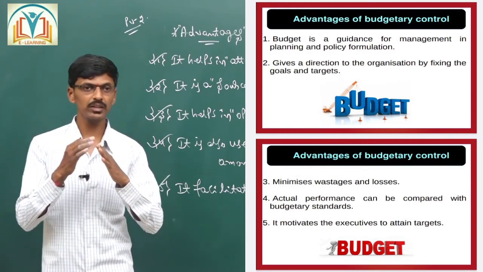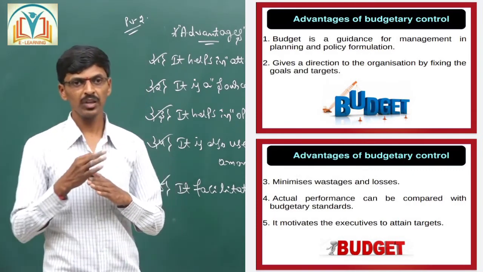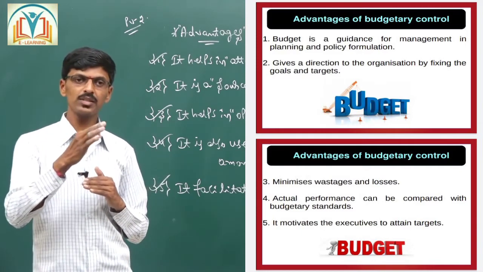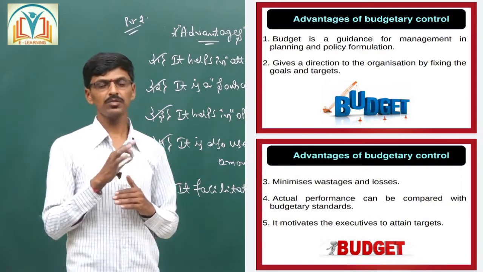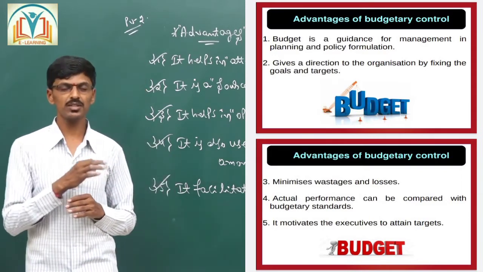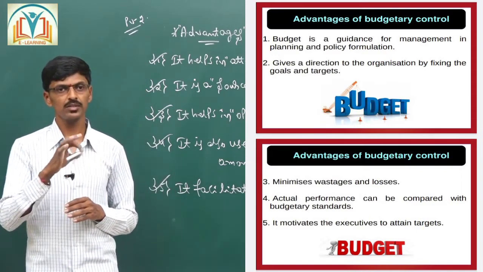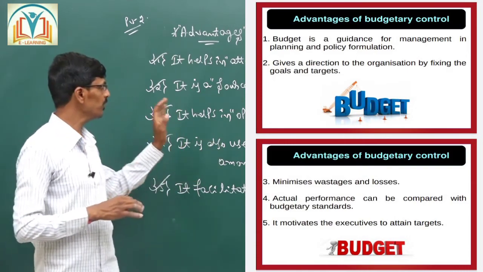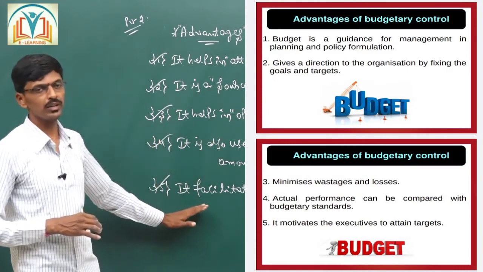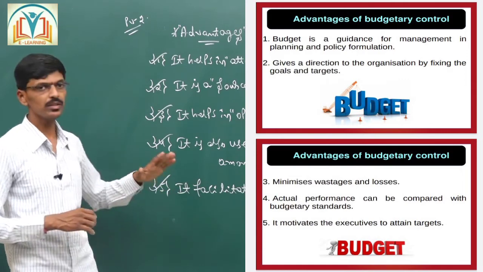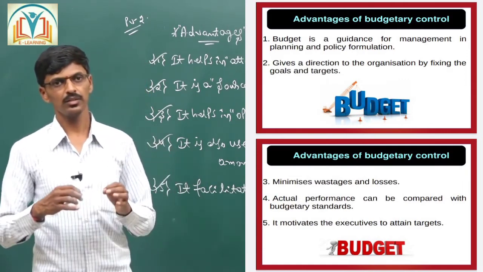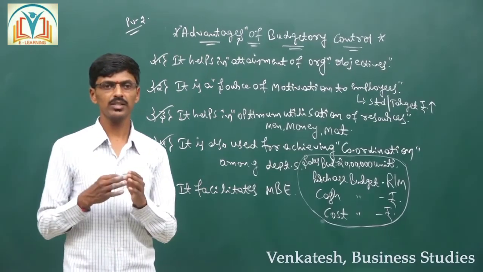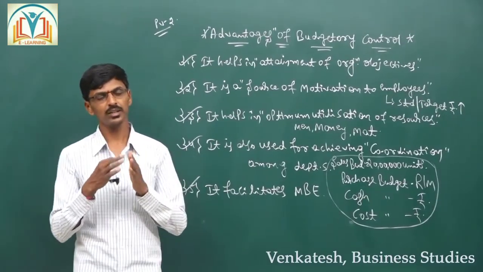Much focus is given when the deviation is more, and the reason is investigated very cautiously. Those types of mistakes or deviations are to be focused on. So with the help of budgetary control, we are able to get all these 5 benefits or advantages. This is about the advantages of budgetary control.